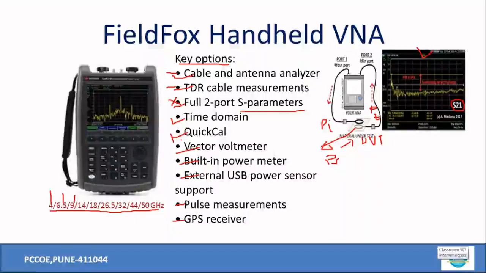Sometimes time domain quick cal is also a facility nowadays available in the VNA, because calibration is very much important. Whenever you connect external cables to the ports over here, many times the impedance of that particular cable is not matched with this particular port, because there are a variety of VNA cables available. So whenever external devices are to be connected over here, right?